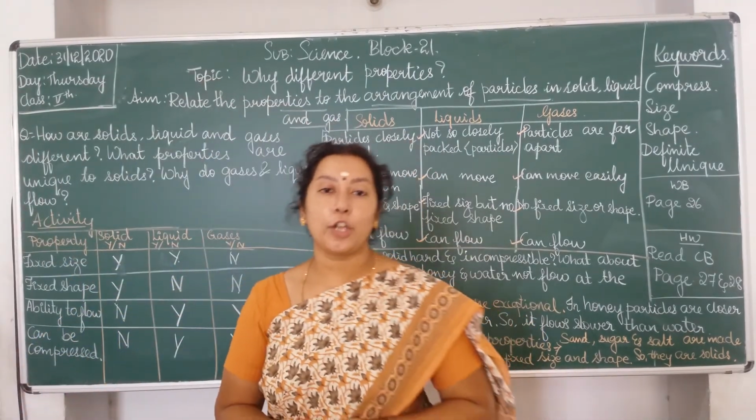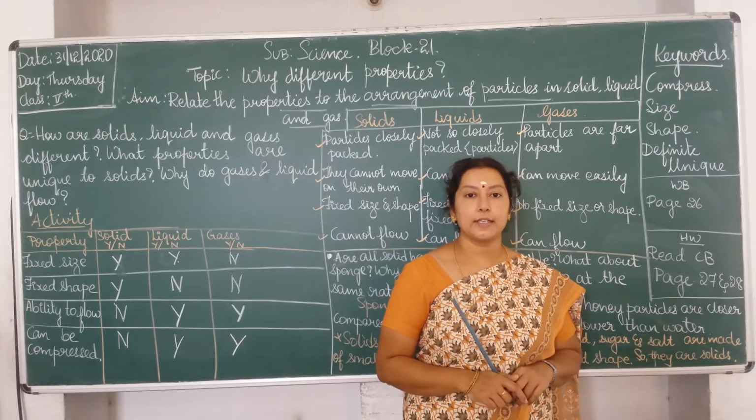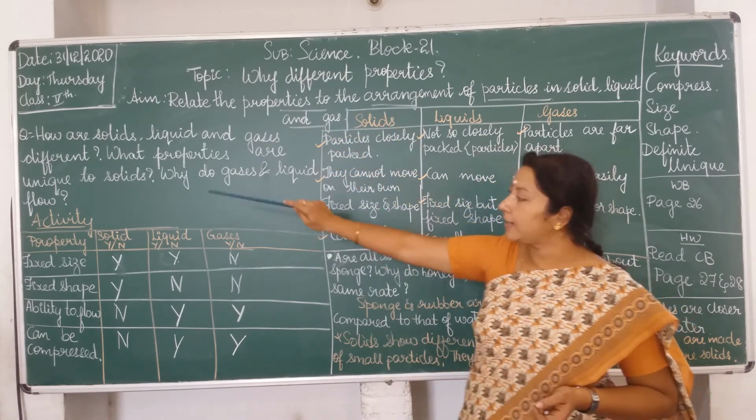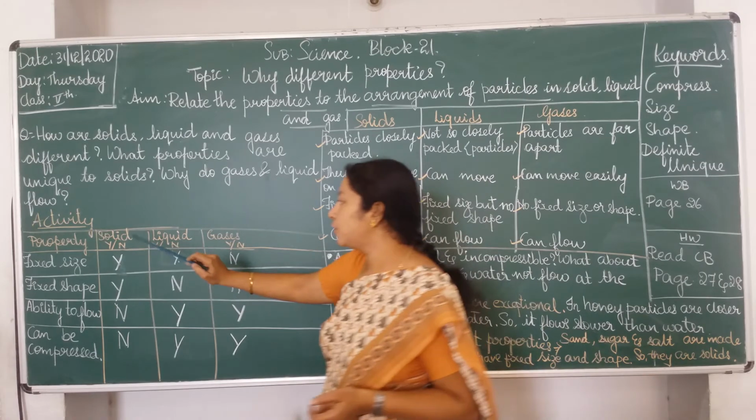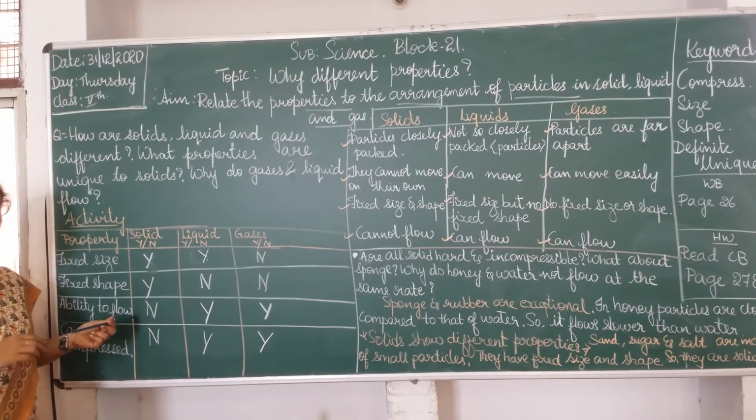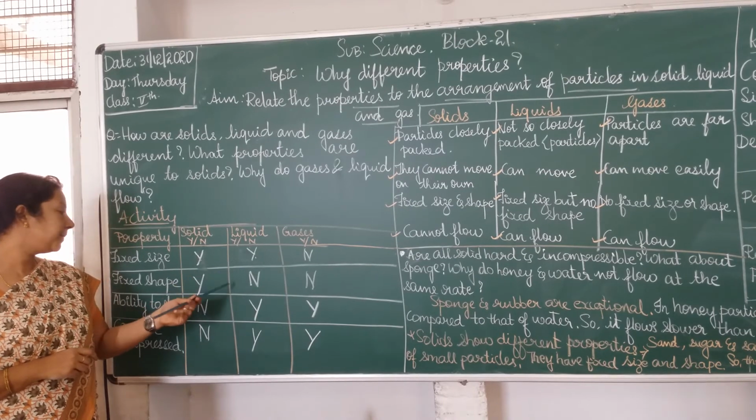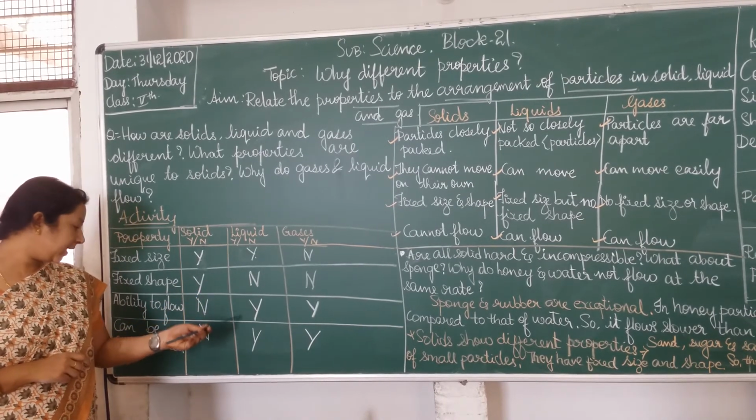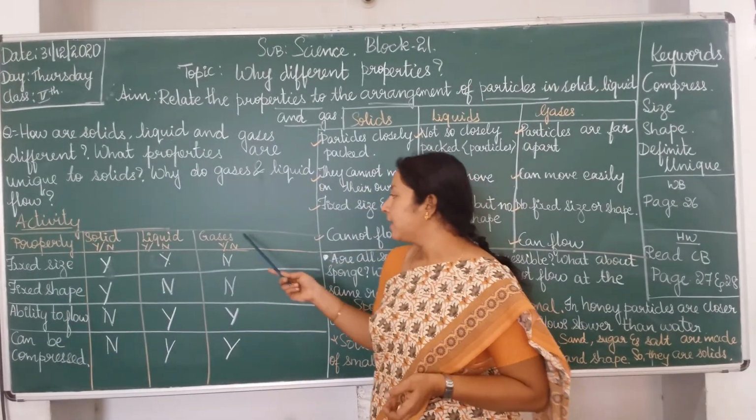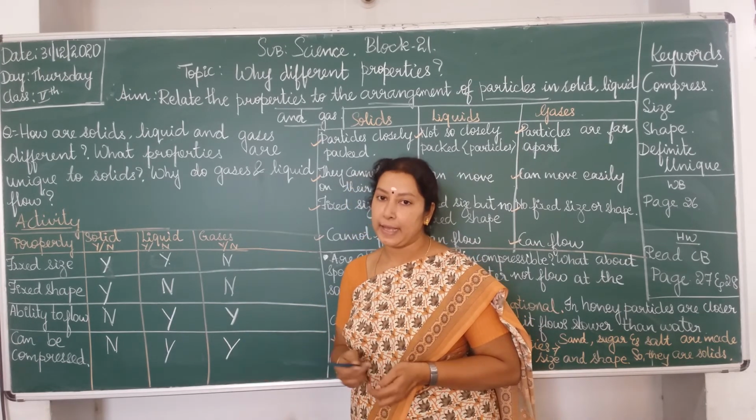For your homework, you have to read content book page number 27 and 28. Understood? In today's class, we have discussed why different properties. Under that, we have done activities to show that solids have fixed size, fixed shape, no ability to flow and they cannot be compressed. Whereas the liquid has a fixed size but not fixed shape and they can flow easily and can be compressed. In case of gases, they have no fixed size and shape but they have the ability to flow and can be compressed.